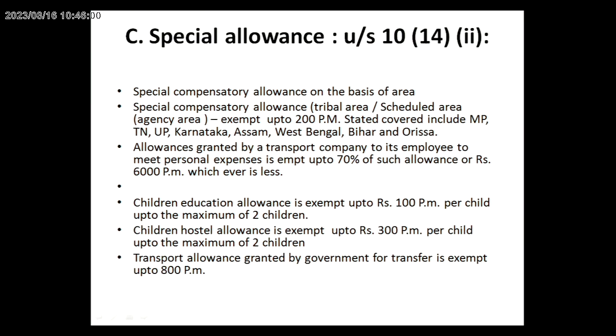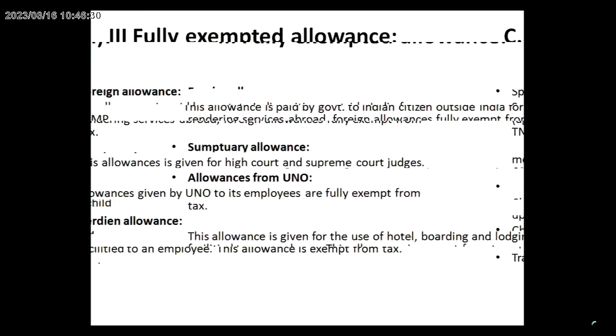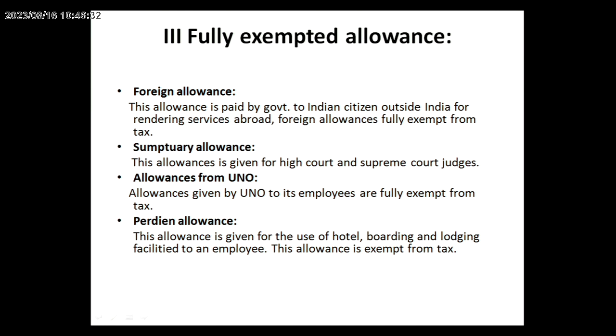Then special allowance under certain categories. Special compensatory allowance on the basis of areas, that is hill area, scheduled area, etc. Then education allowance. Education allowance is exempted up to 100 per month for 2 children. Then hostel allowance is exempted up to 300 per month, maximum of 2 children. The transport allowance is exempted up to 800 per month.